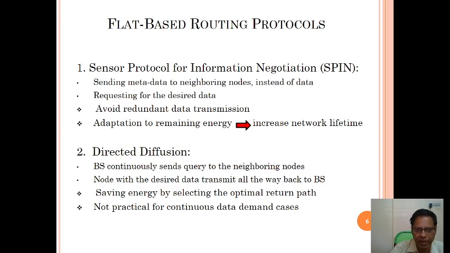It is not practical for continuous data demand cases, because the transmission of data is continuous and not based on a time period, so it is not possible to send the packets continuously on demand.